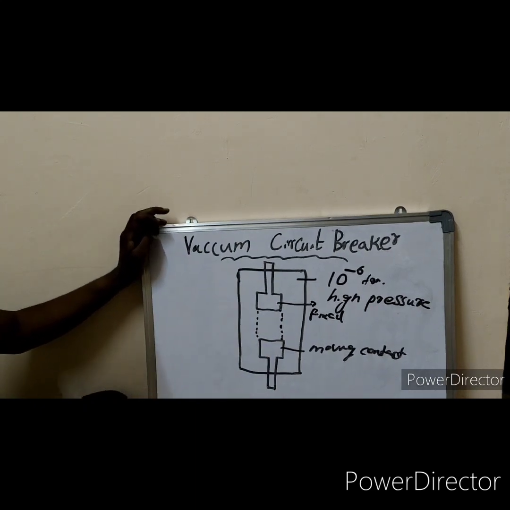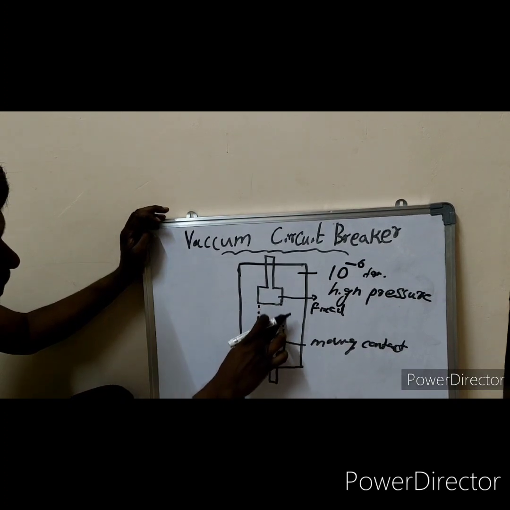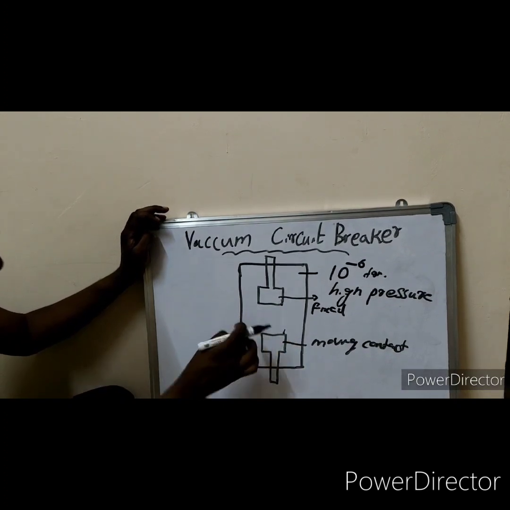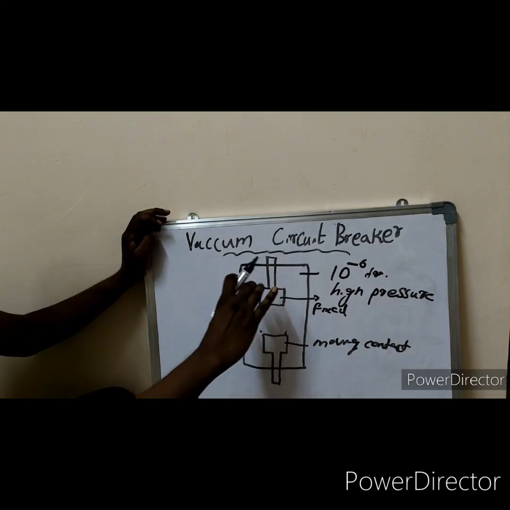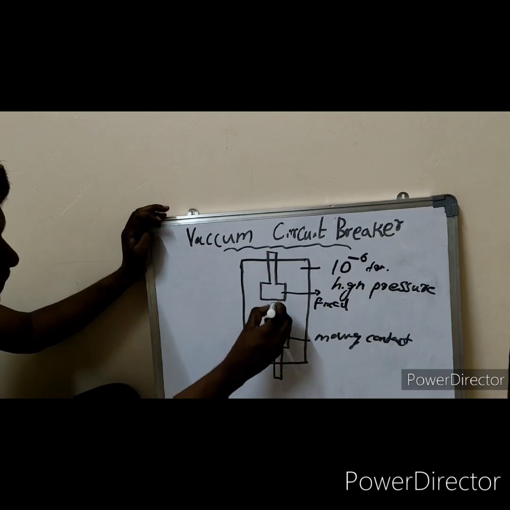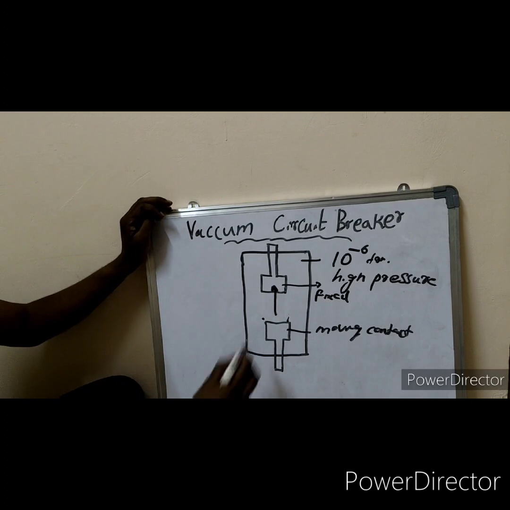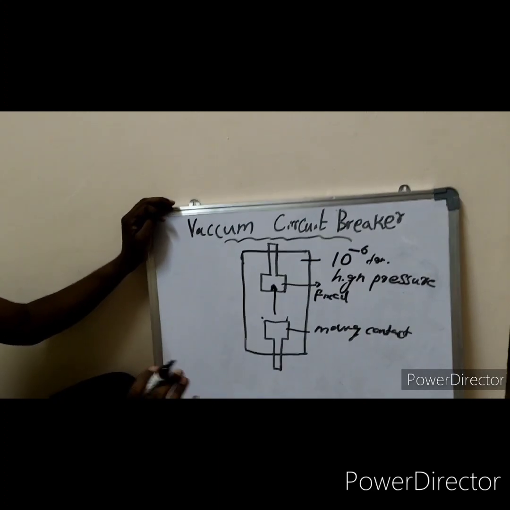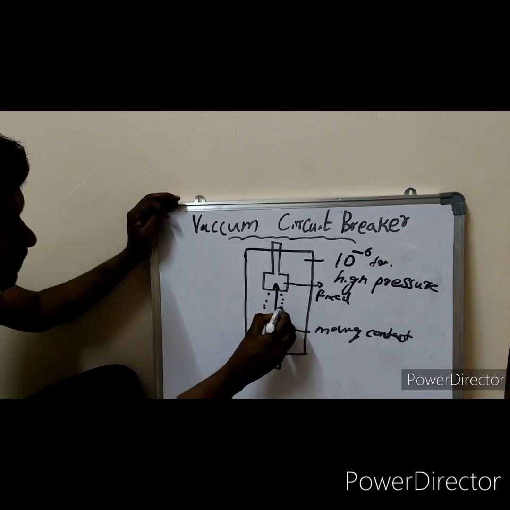So what will happen if we break these contacts? When the contacts break, there is an interruption of the current. High current is going through this, and when there is an interruption in the current, it will cause an arc here.